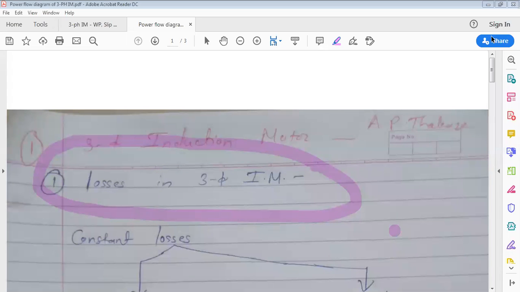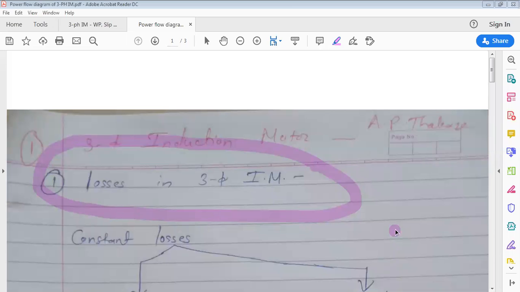As you go on changing the load on a three-phase induction motor, as the input voltage always remains constant, it takes more and more current to produce more torque for the increased load. That's why I square R is the copper loss. As current changes, copper loss is called a variable loss. Clear? With the change in load, current changes to produce changing torque. So I square R loss, copper loss, is a variable loss, which takes place as rotor copper loss and stator copper loss.